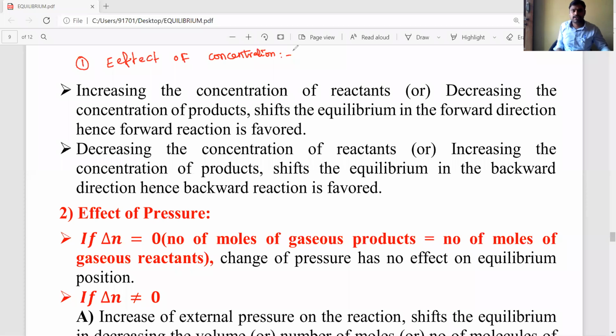For example, in a reversible reaction, reactants are converted into products.